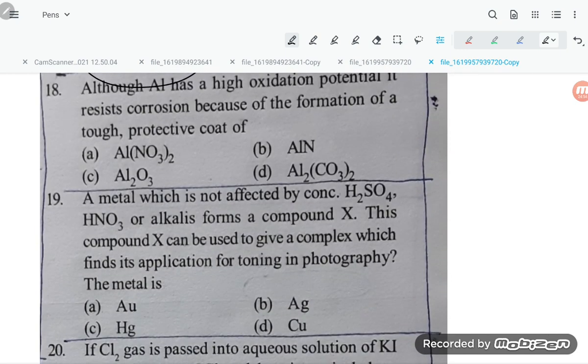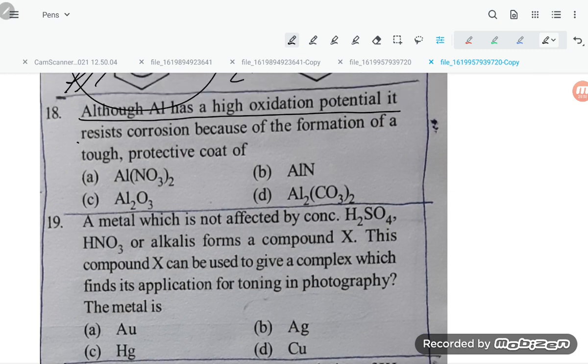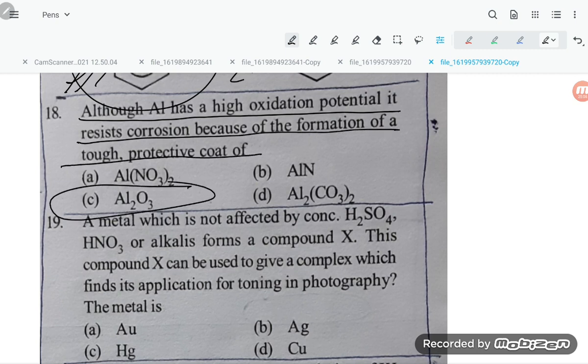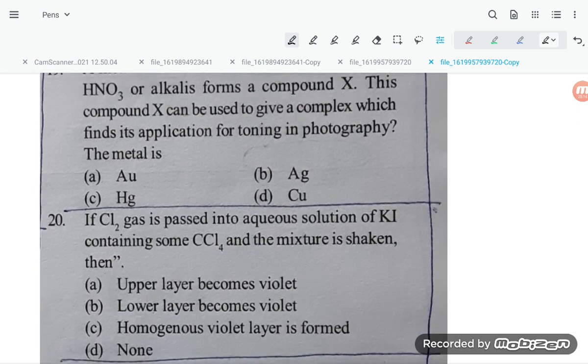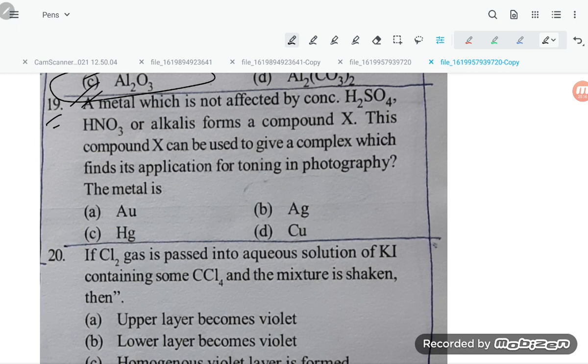Okay. Now question number 18. Although aluminum has high oxidation potential, it resists corrosion because of the formation of a protective layer of aluminum oxide, Al2O3. Al2O3 is inert and insoluble.